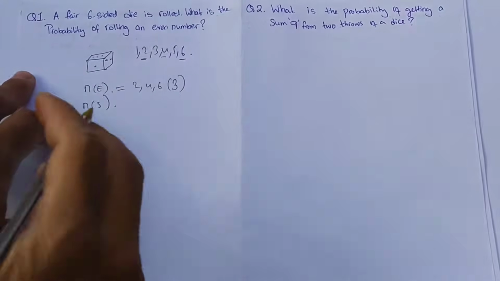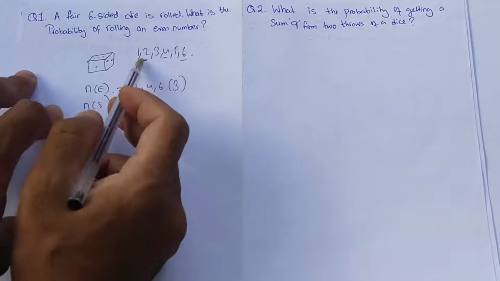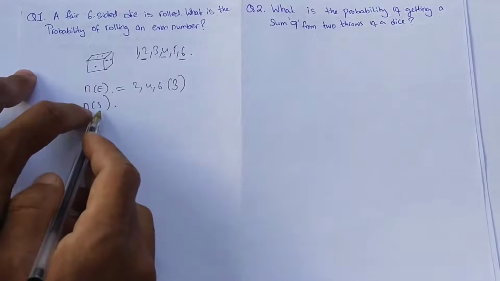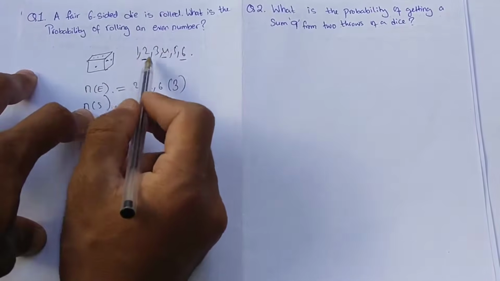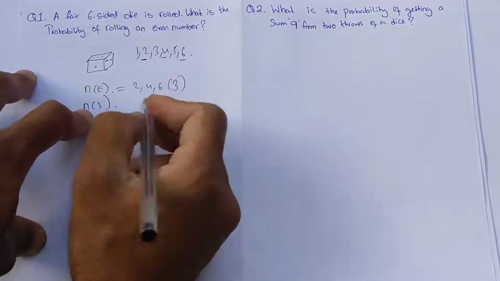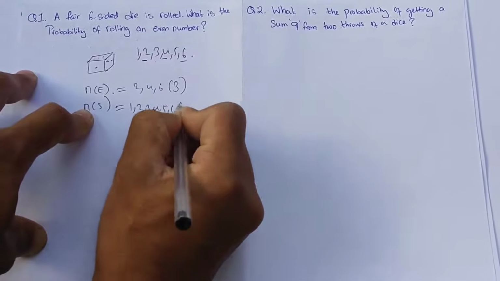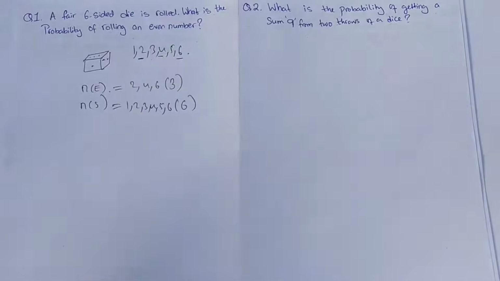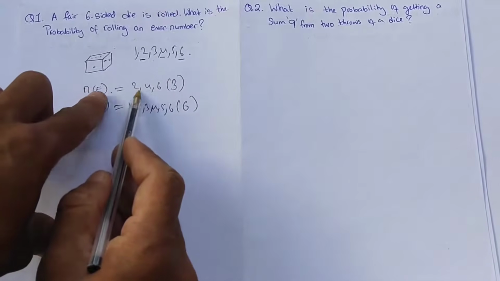The total number of possible outcomes when we roll the dice can be 1, 2, 3, 4, 5 or 6. So there are 6 total samples. The total possible outcomes when rolling the dice is 6.